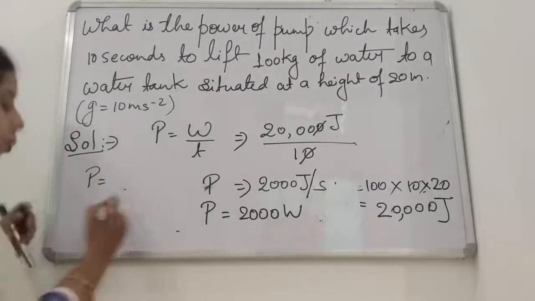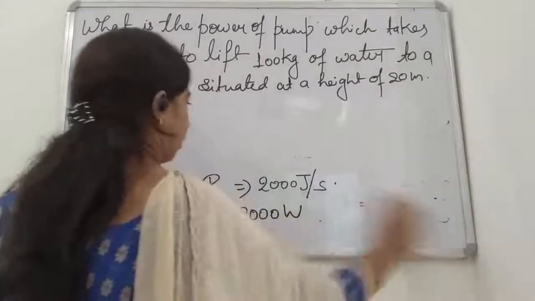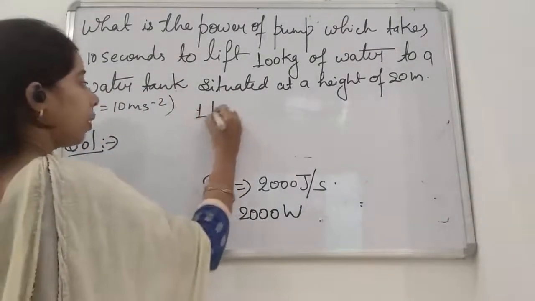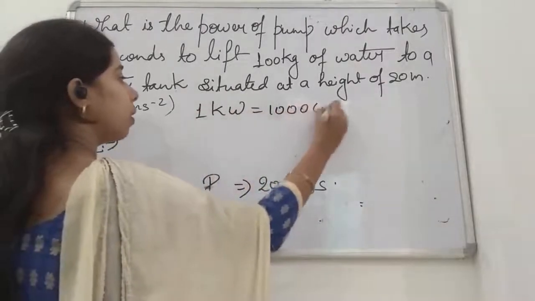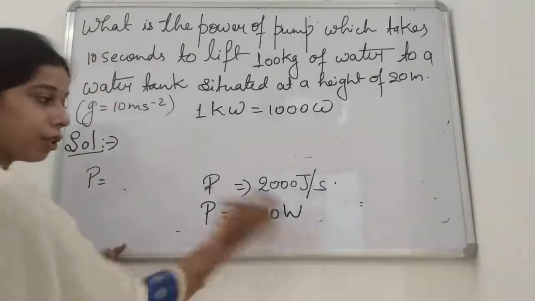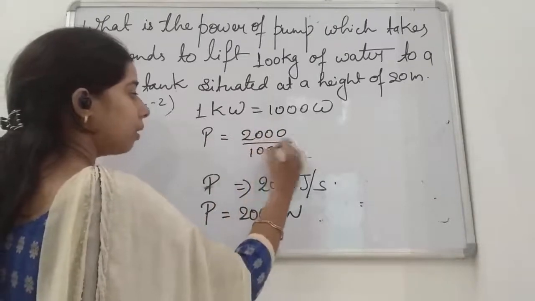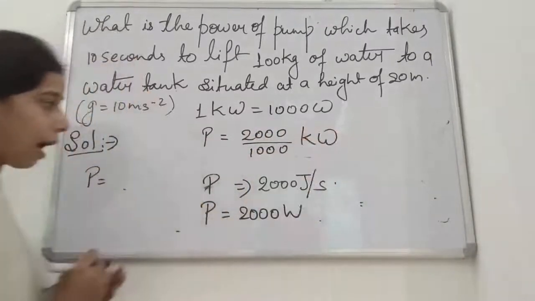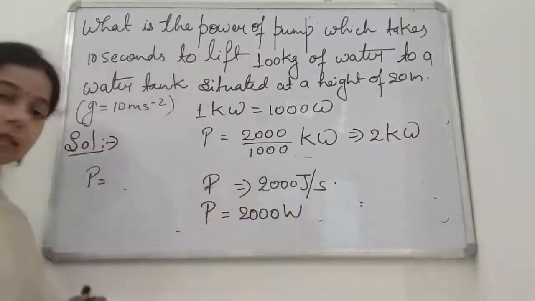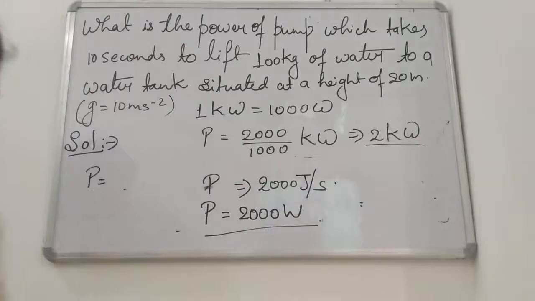You know that 1 kilowatt is equal to 1000 watt, or 1000 watt is equal to 1 kilowatt. So if we convert it into kilowatt, that will be equal to 2000 upon 1000 kilowatt, and that will be equal to 2 kilowatt. So the answer may be 2000 watt, or we can say 2 kilowatt.